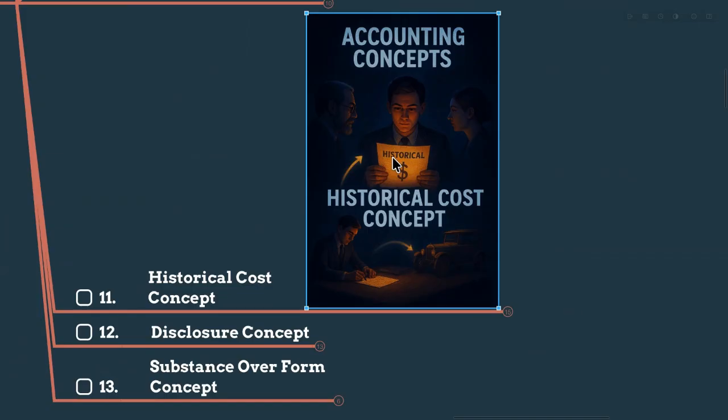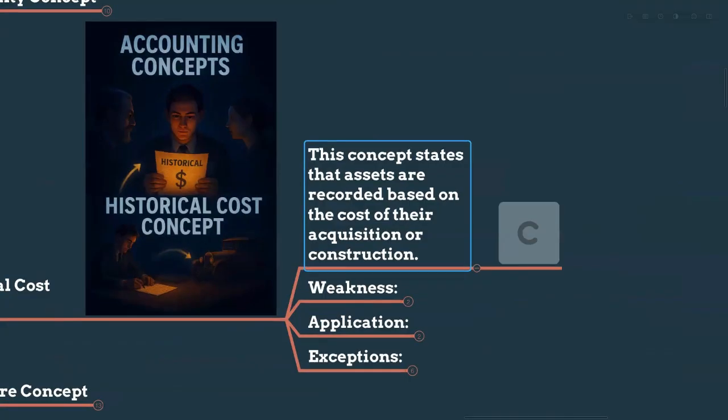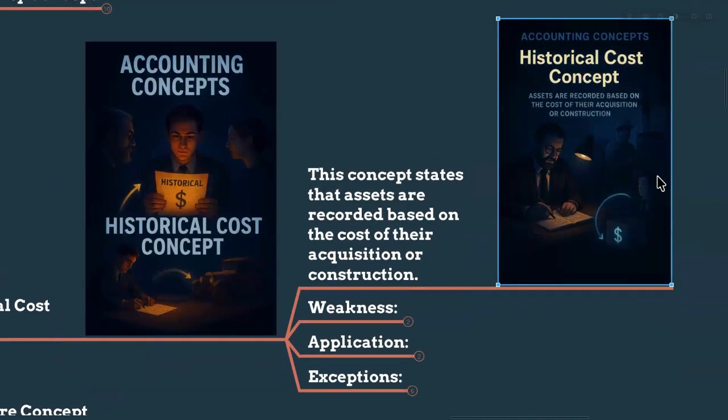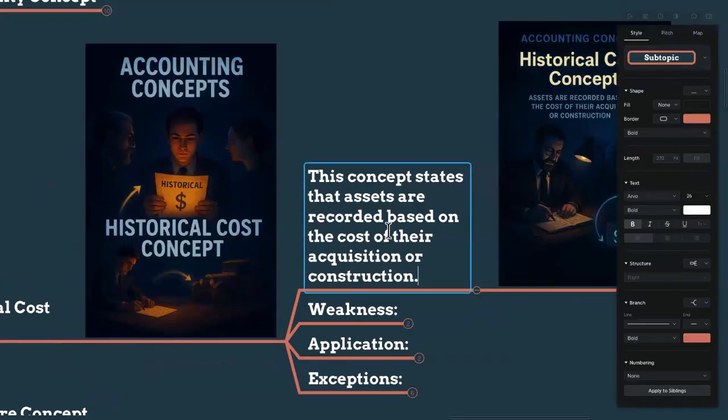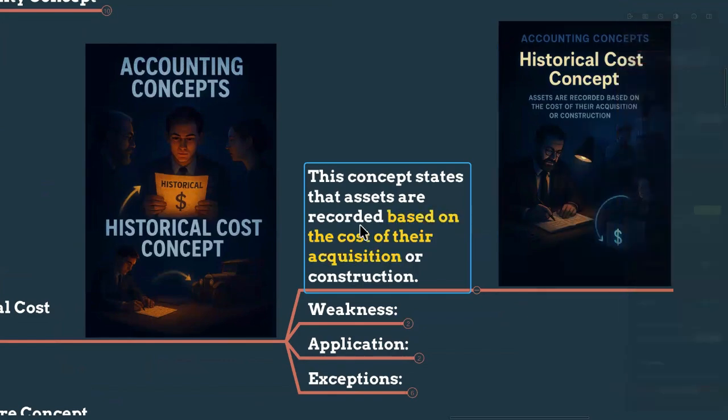This makes the accounting objective and verifiable, enhancing the qualitative characteristic of verifiability, because the cost is based on actual transaction evidence. Sometimes it happened 10 years ago, right? So this concept states that assets are recorded based on the cost of their acquisition. It might have happened 20 years, 50 years ago, but we are recording the assets based on the cost of their acquisition.